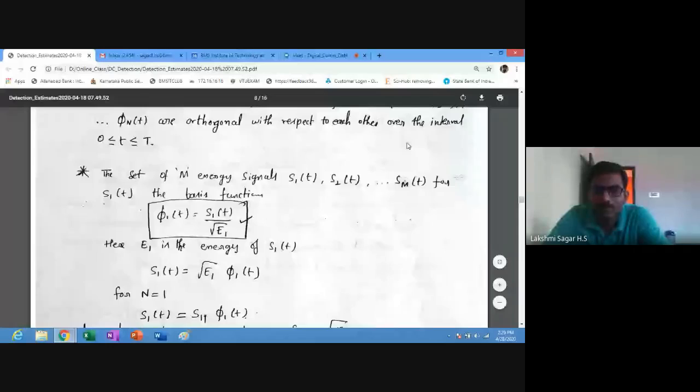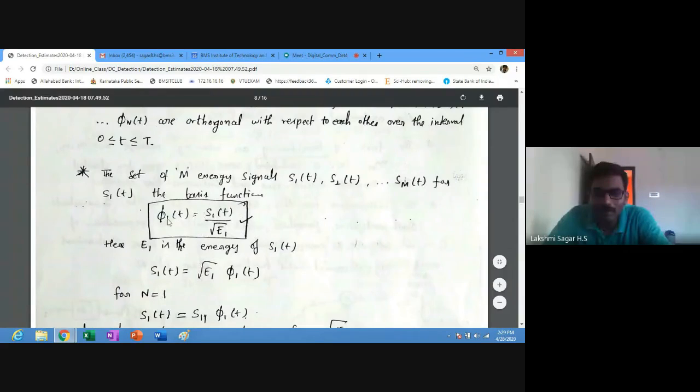So we can write the equation for the orthonormal basis function phi 1 of t. We already know that S1 of t is equal to root E1 into phi 1 of t. Then what is this root E1? Root E1 is nothing but the case when n is equal to 1.